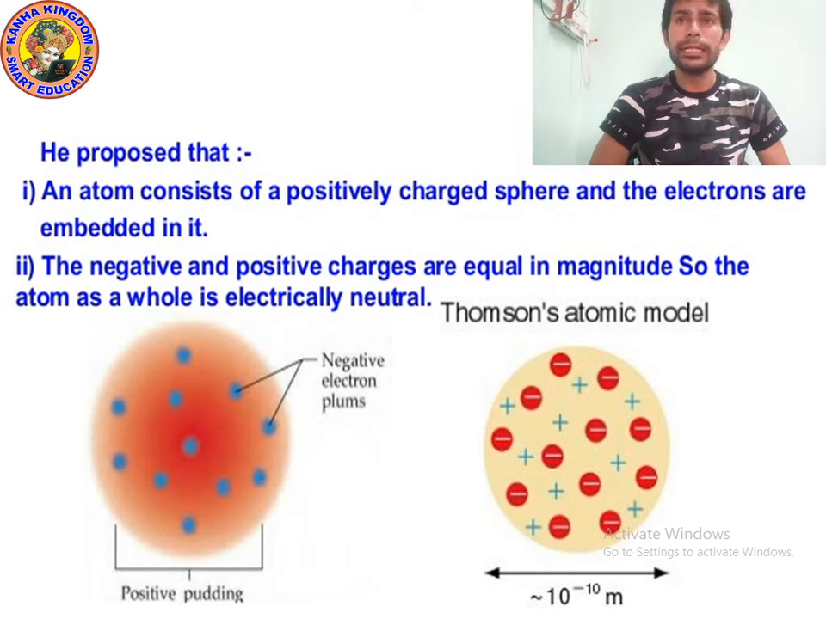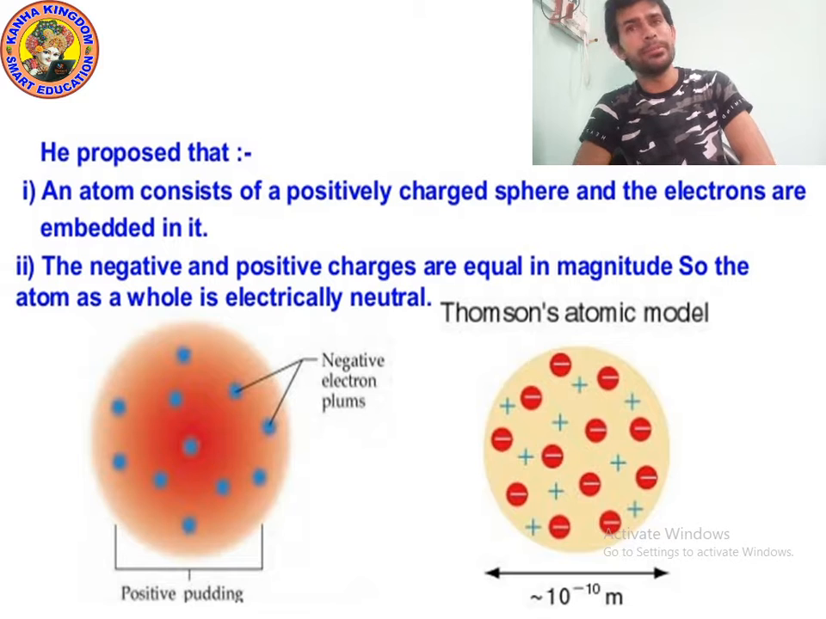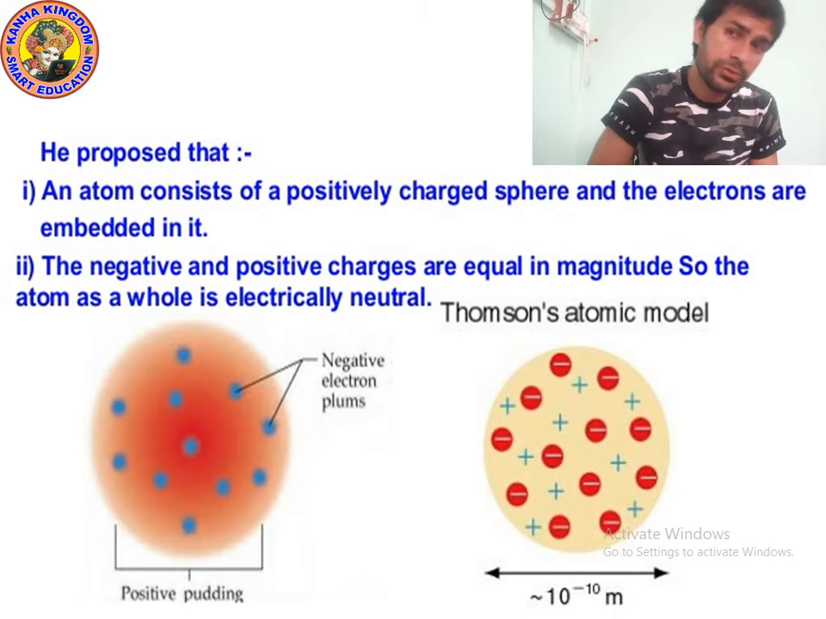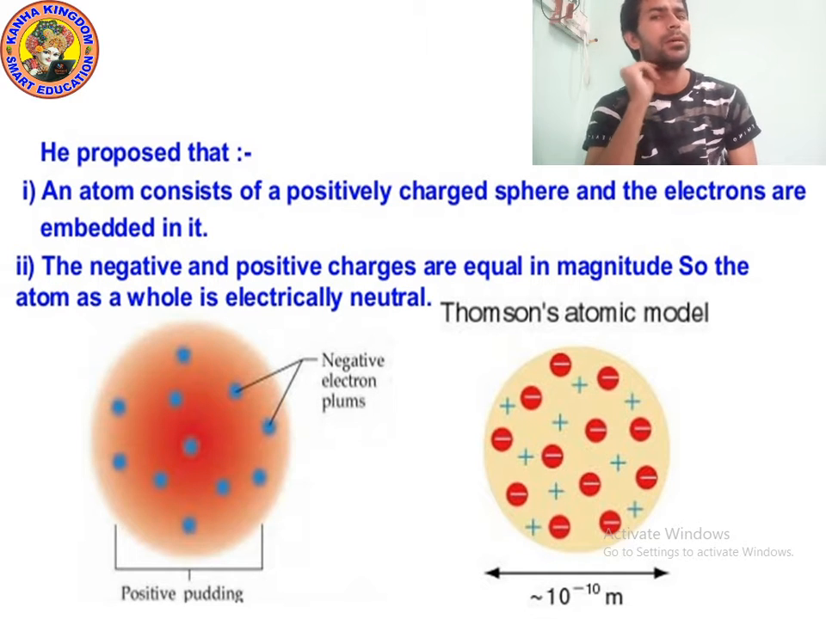Point number 2, the negative and positive charges are equal in magnitude. Both were equal in magnitude, so the atom as a whole is electrically neutral. That's why the atom was neutral. You can see the picture of the plum pudding model.